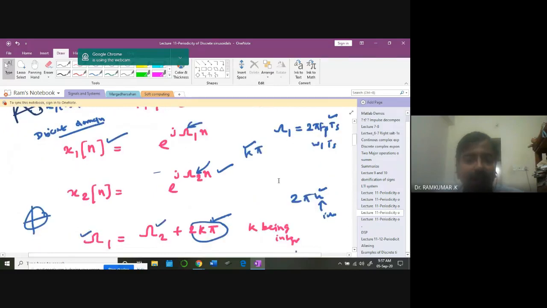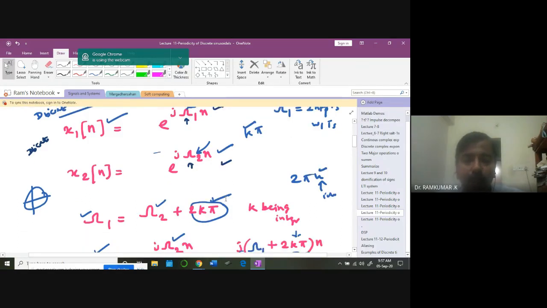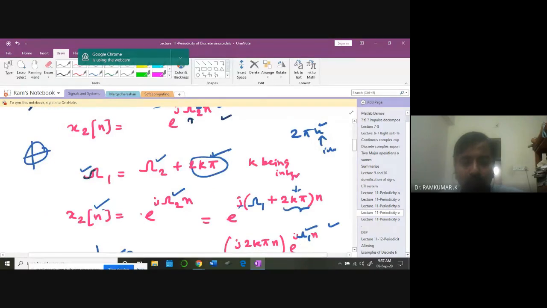Okay, there is a possibility that, as I told you in yesterday's class, you're going to have two different discrete time domain signals with differing discrete frequencies. One is capital omega 1, the other capital omega 2. Two different frequencies. But there is a possibility that at some point, this frequency omega 1 will be equal to capital omega 2, the second signal's discrete frequency, plus 2k pi.